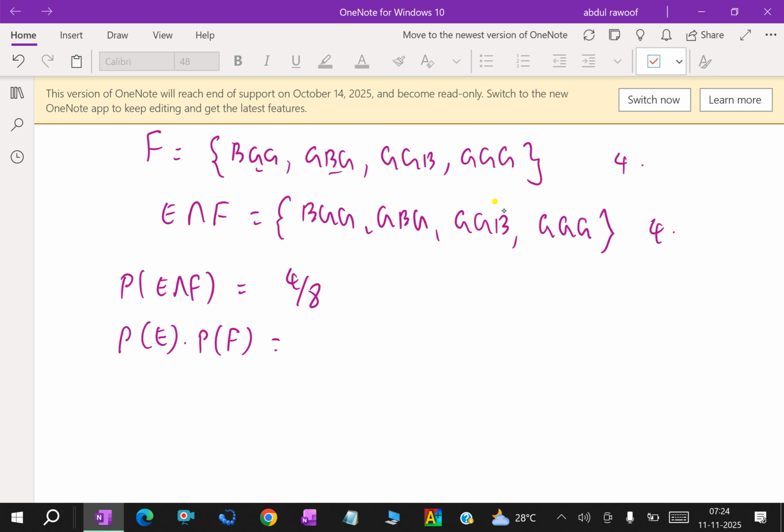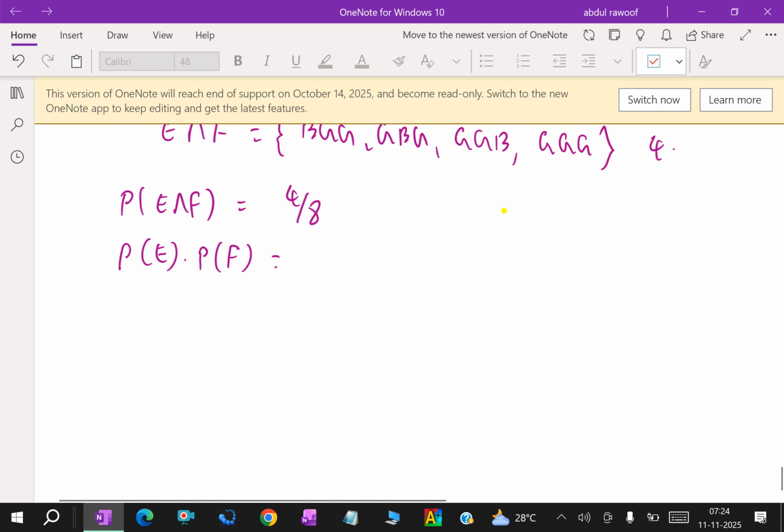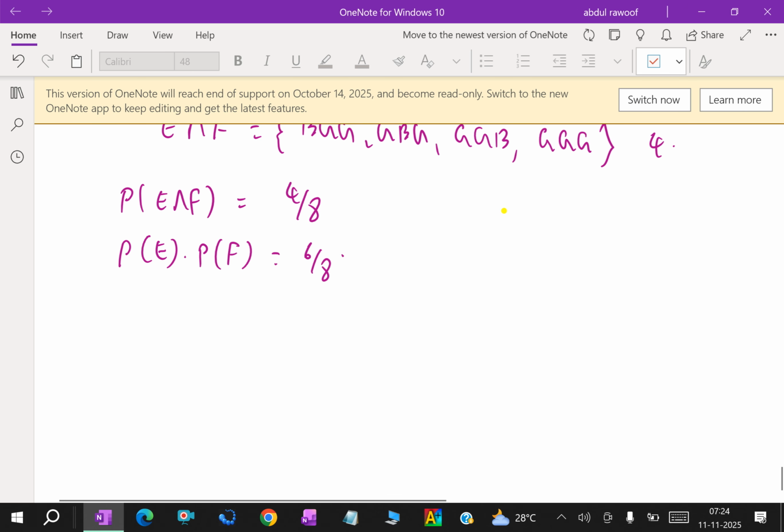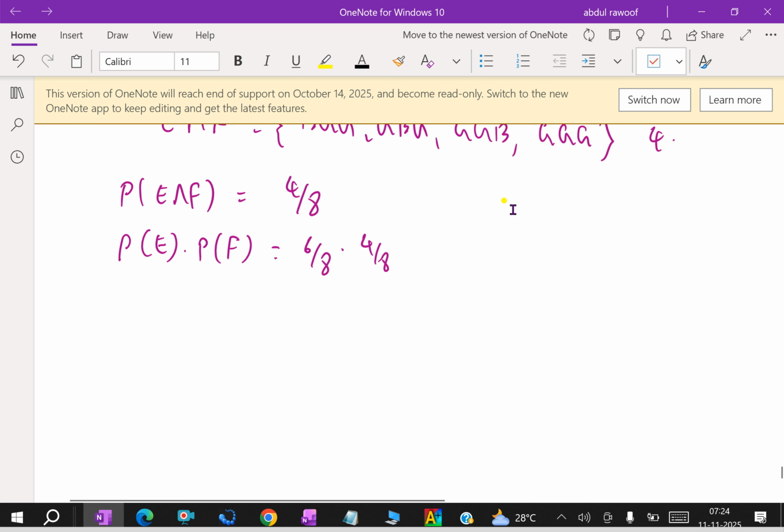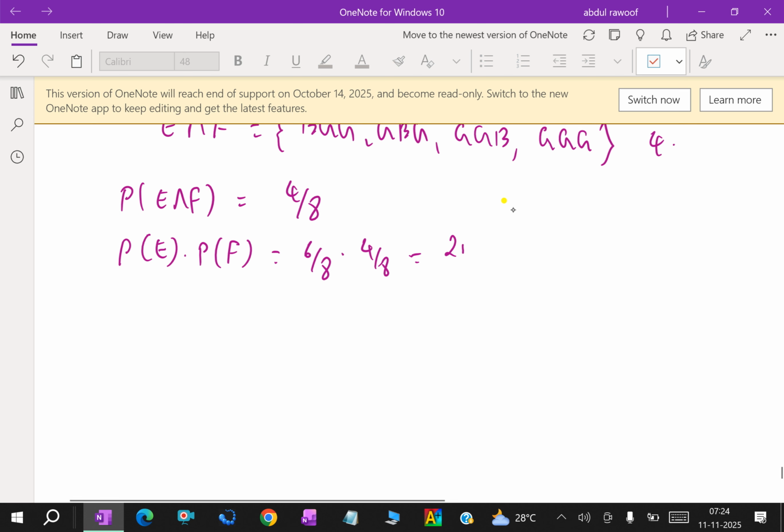P of E is 6 over 8 into P of F is 4 over 8, which is equal to 24 over 64, which is equal to 3 over 8.